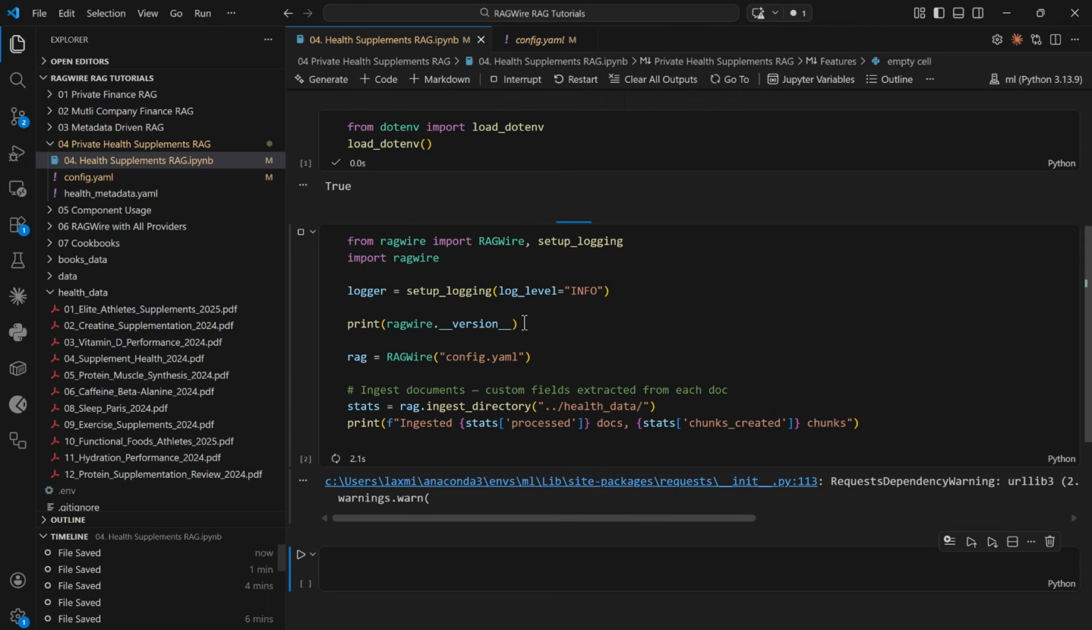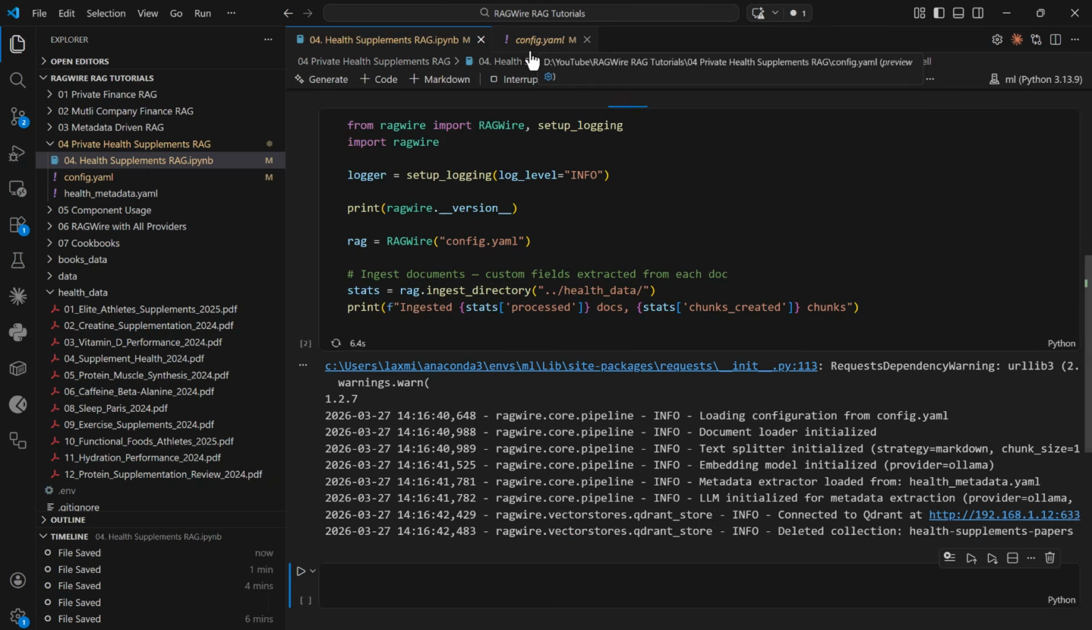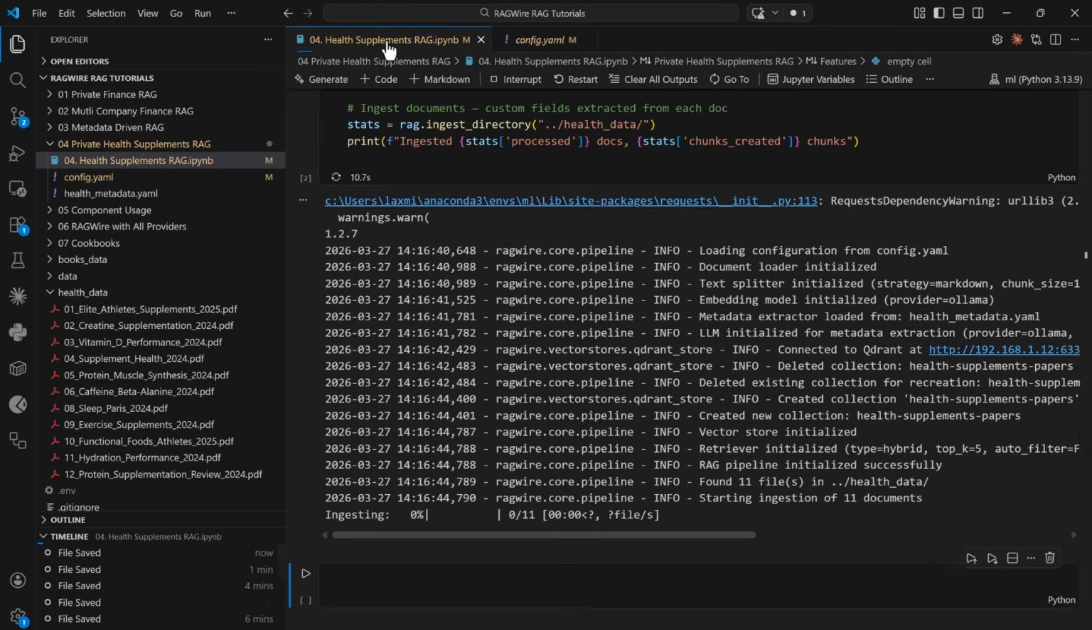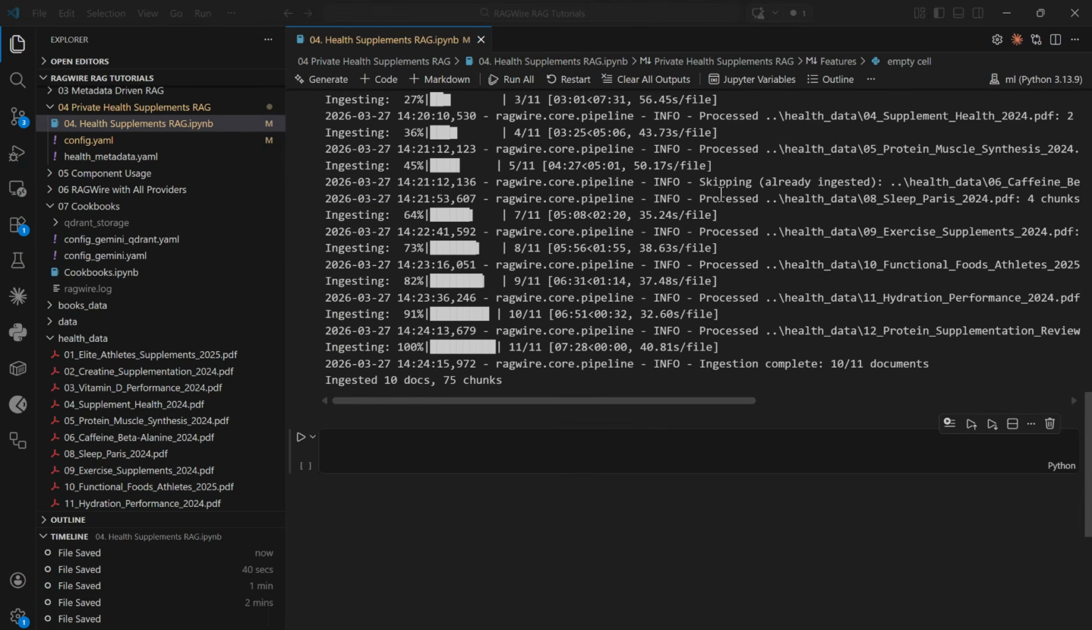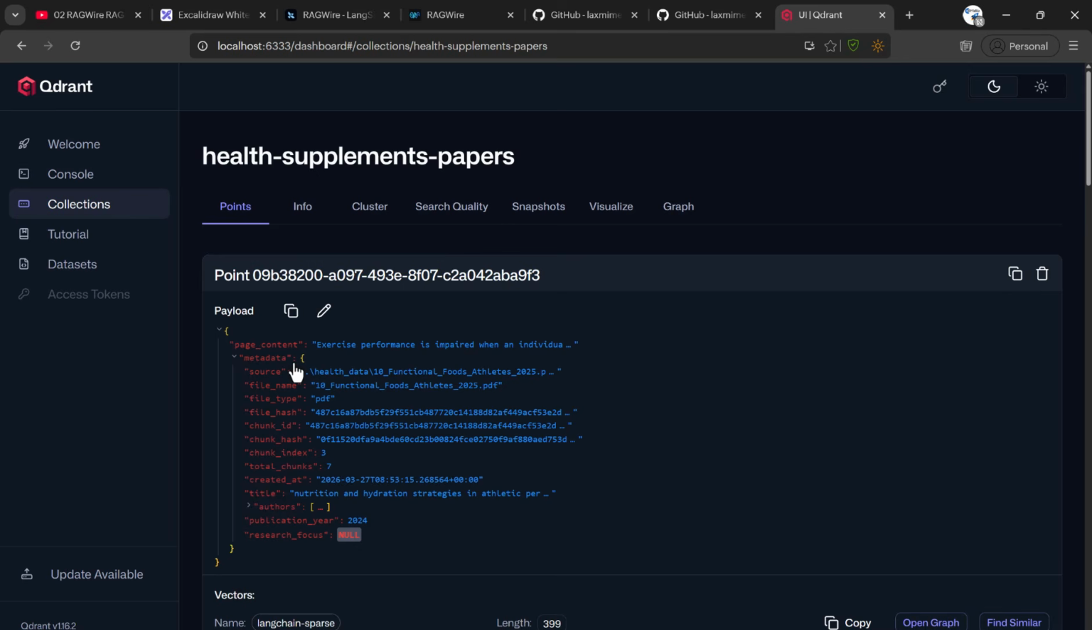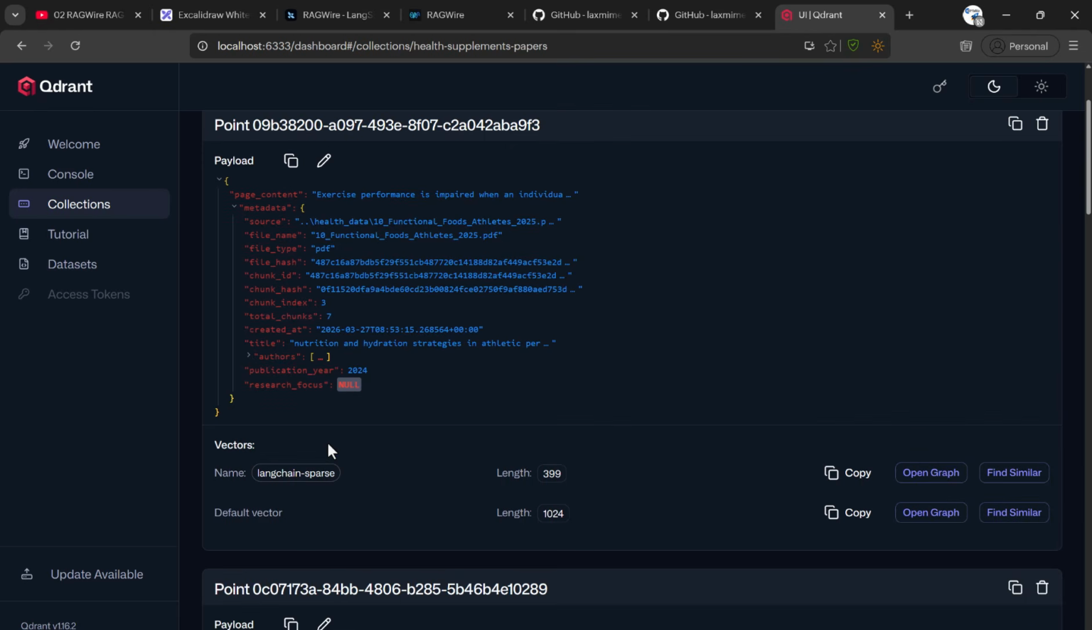So it is going to ingest all the data inside the vector store. Here is the vector store name, which is going to be the health supplements papers. All right, so it is going to ingest everything there. Now you can see everything is ingested, and we can check that with our console at Qdrant. There we have health supplements papers, and you can see all the files which are ingested here.